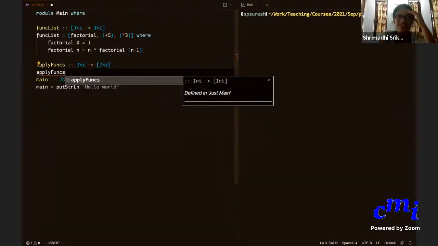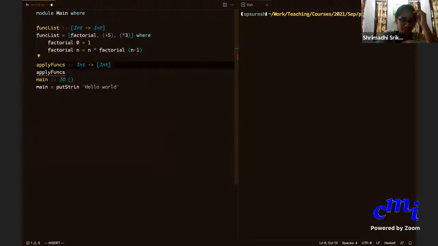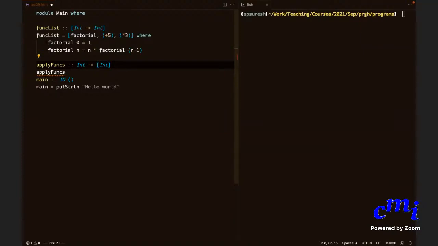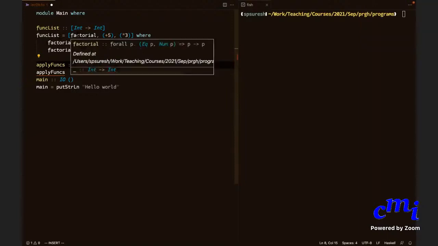Sir, yes, so I have a doubt. So for func list, you've written, shouldn't it be into list int? Because you input a number, it gives you a list of like factorial +5 and. No. It is not doing that. No, this is a list of functions. I'm not inputting any number.